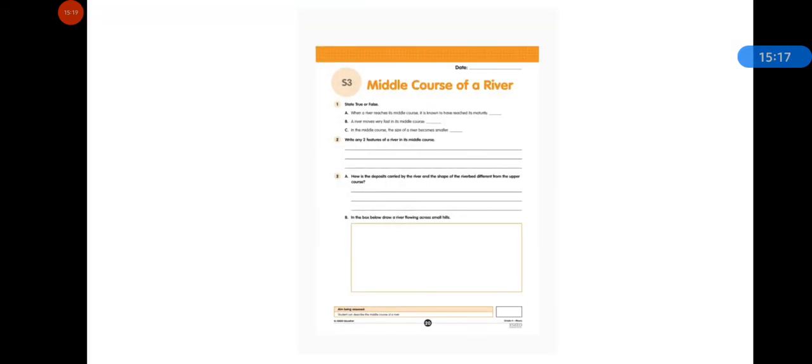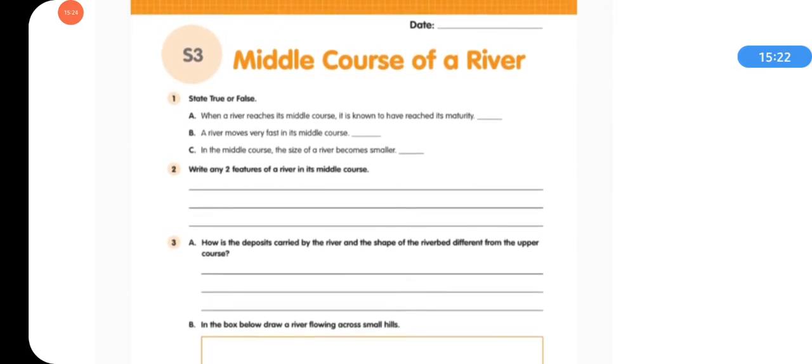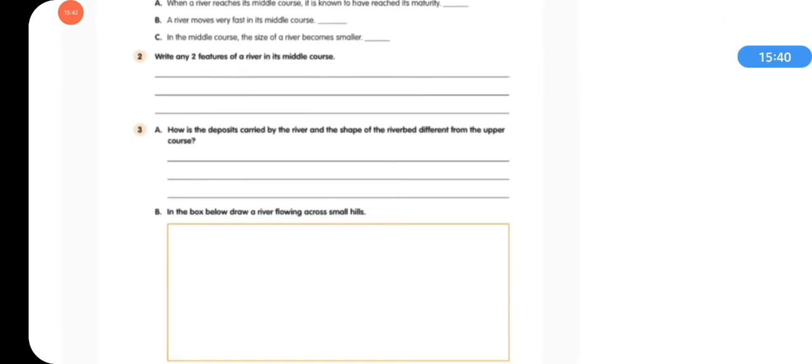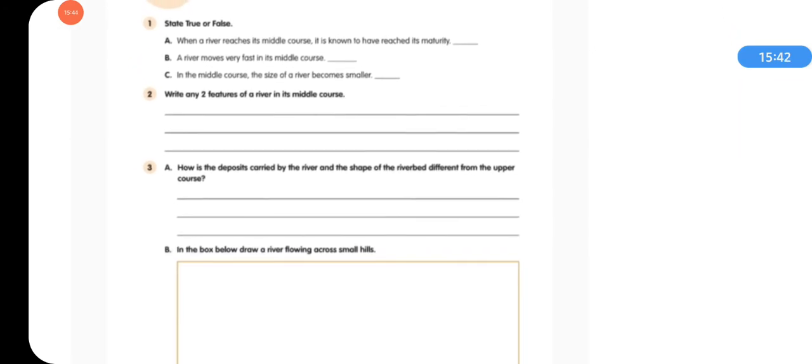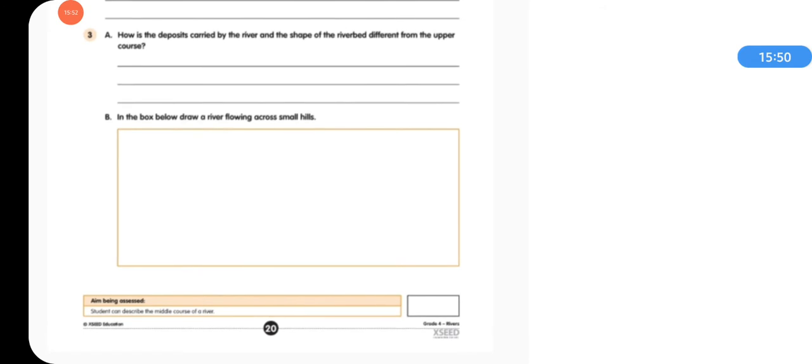This is your S3. Question 1 is, state true or false. A is, when a river reaches its middle course, it is known to have reached its maturity, true or false. Next, a river moves very fast in its middle course. Next is, in the middle course, the size of a river becomes smaller. Question 2, write any two features of a river in its middle course. You can write if you watch the video properly. Question 3 is, how are the deposits carried by the river and the shape of the riverbed different from the upper course?